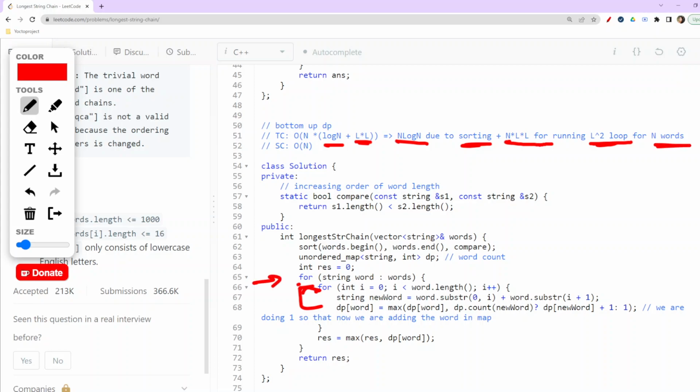Each time we are checking all the substrings, along with the checking part and so on, which directly results in this L square factor combined with n. And then the space complexity is order of n because of the DP map, and at the end we are returning this result.